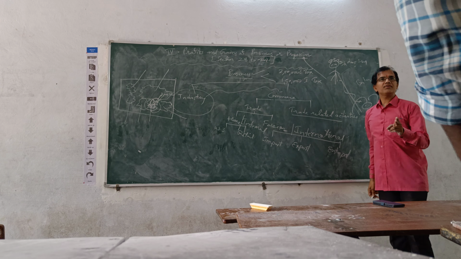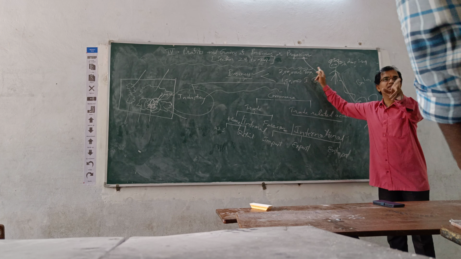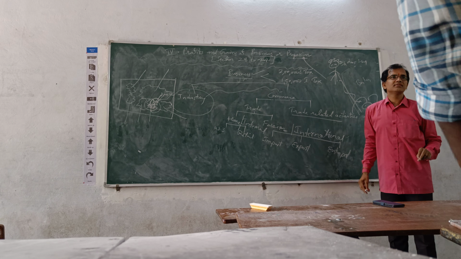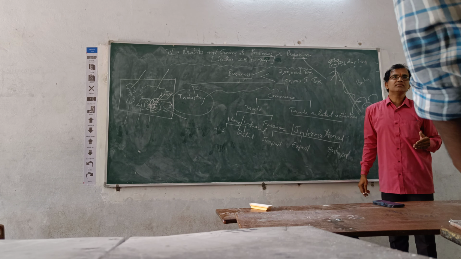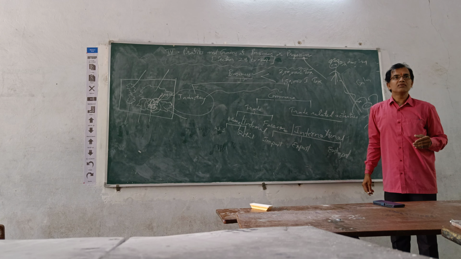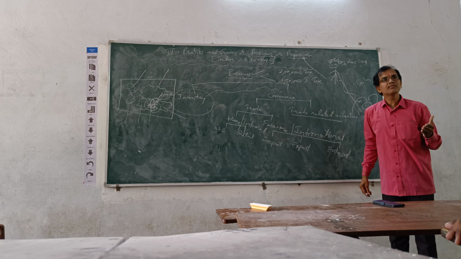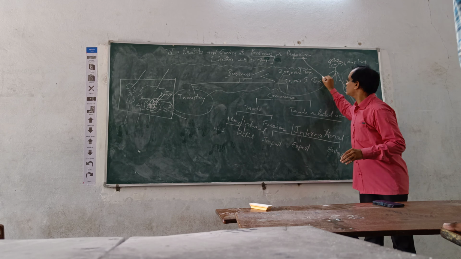One is pay 2 lakh rupees as income tax. The second option is pay 1,50,000 as income tax. Which one will you choose? 2 lakhs or 1,50,000? 1,50,000 only you want to pay.